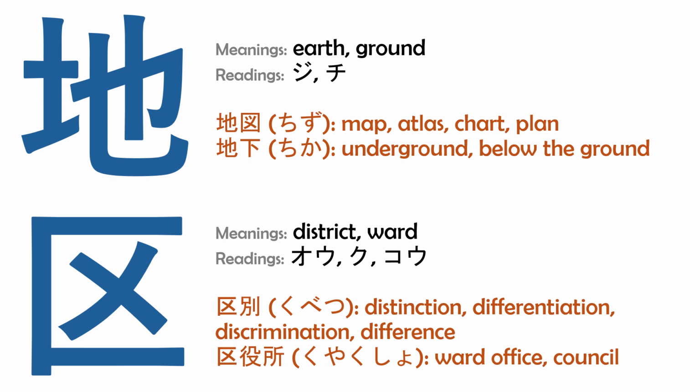The second kanji means a ward or district and is used to divide areas into sections. In words like kubetsu and kuyakusho, this kanji brings the idea of administrative or conceptual boundaries. It helps show how things are separated or organized into zones.